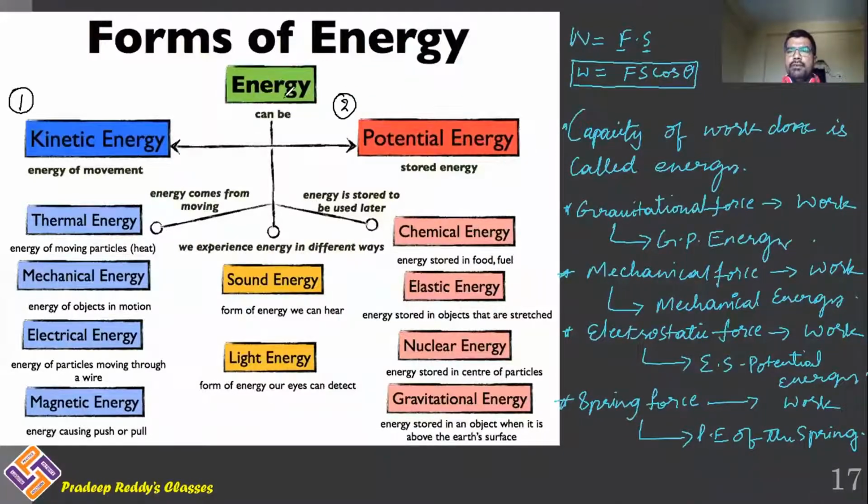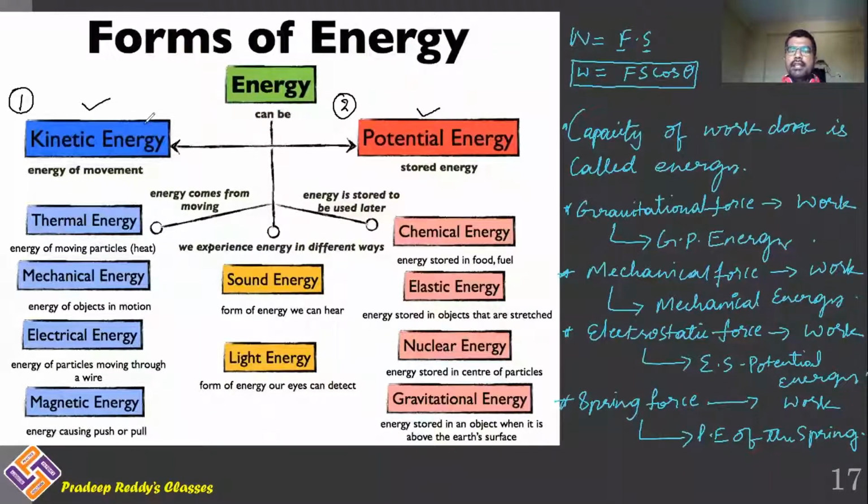If the mechanical force which you are applying on your body is able to change its kinetic energy, like if it is able to produce some velocity, if it is changing the velocity of the body, then that results in kinetic energy. If the mechanical force which you are applying upon a body results in change in the position of the body, it gives you potential energy.